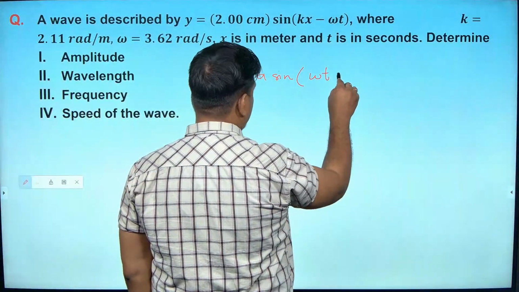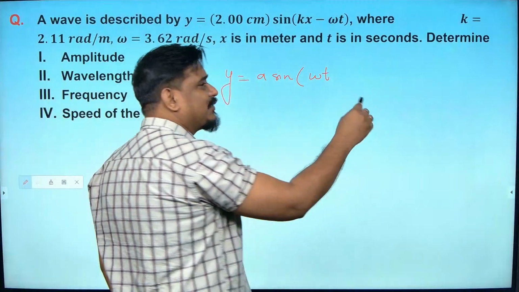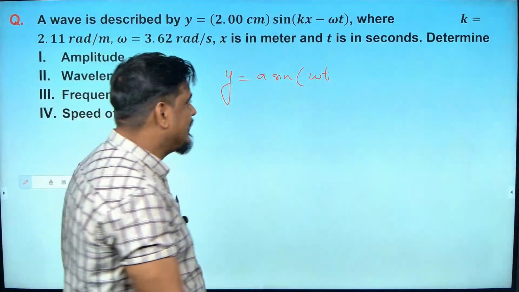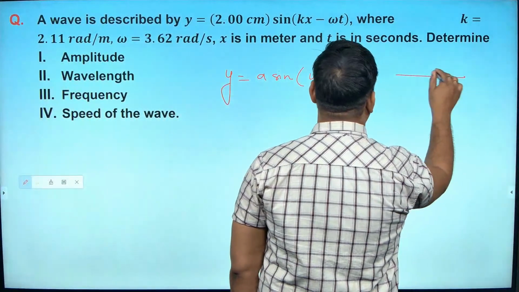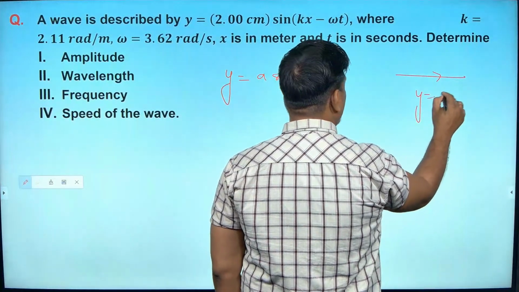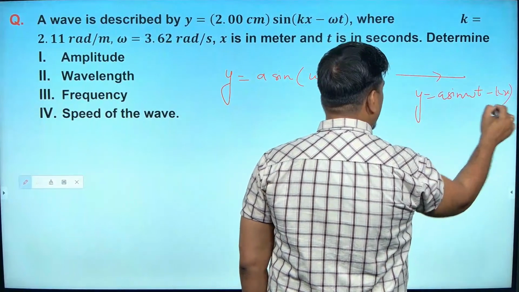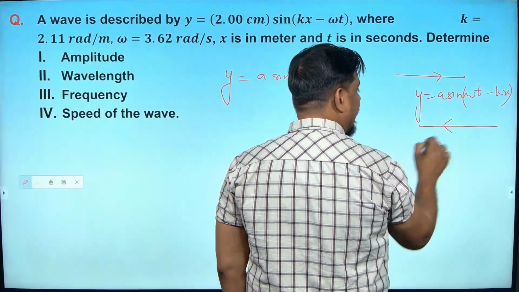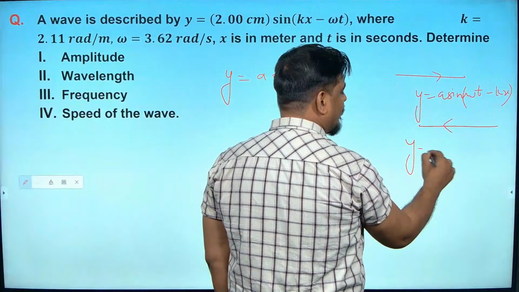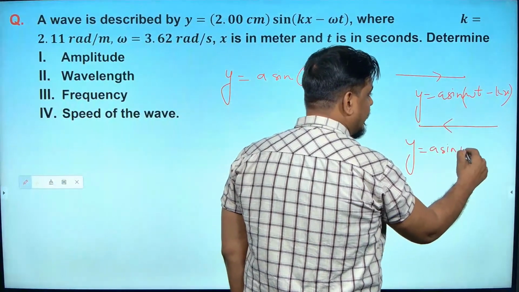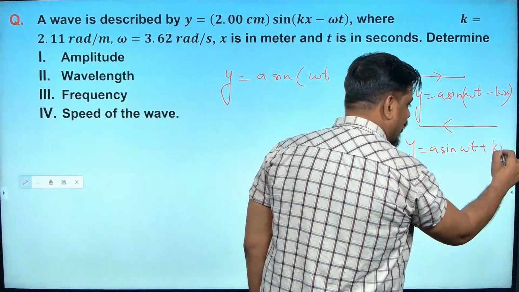If it is traveling in the positive x direction, it will be y is equal to a sine of omega t minus kx. If it is traveling in the negative x direction, then y will be equal to a sine of omega t plus kx.